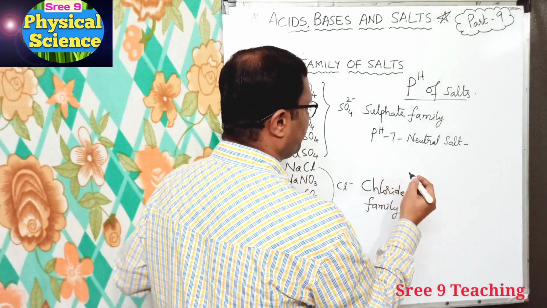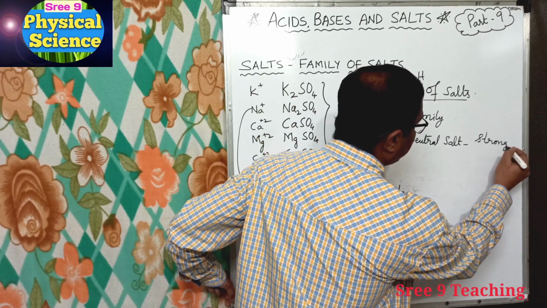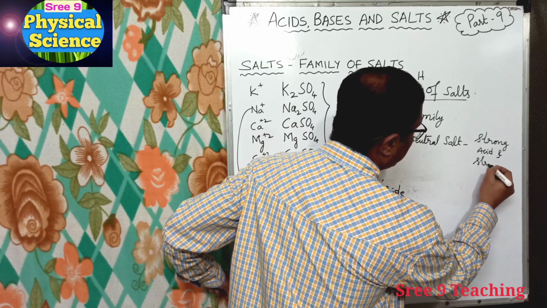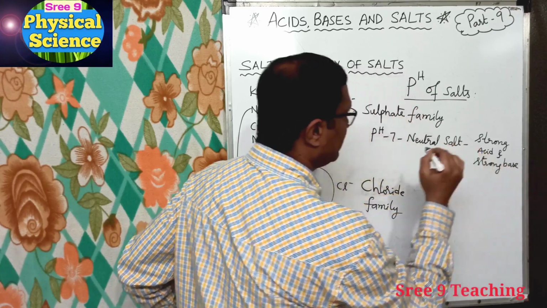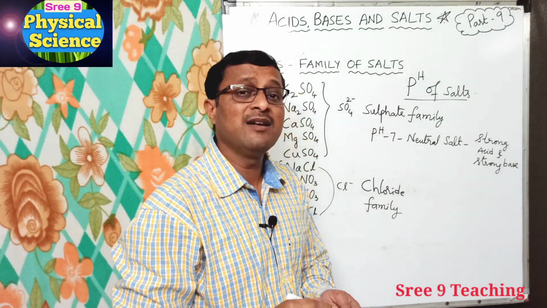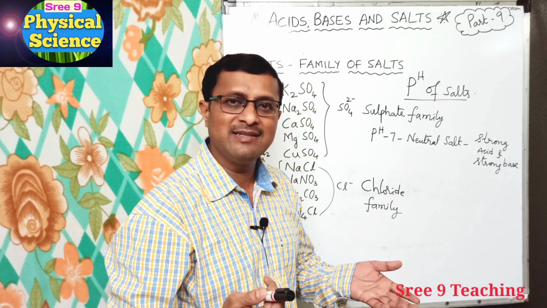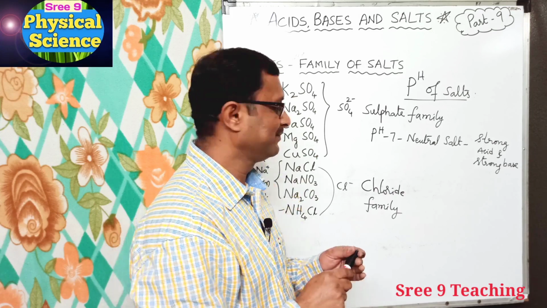Now the salt from a strong acid and a weak base is acidic, and their pH will be less than 7.